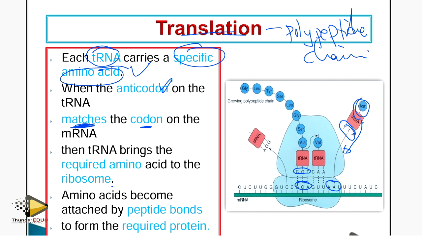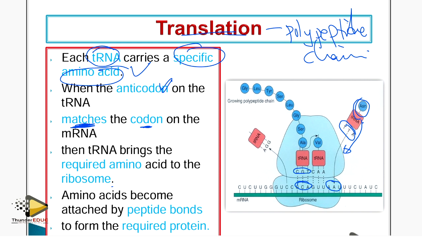This transfer RNA will only carry a specific amino acid. It's not all the amino acids. Just the same way, the key which opens your door will not open the neighbor's door. It is one key, one lock. That's the same principle it is using. So if it is one key, one lock, then automatically it is going to be able to take only one amino acid to the ribosome.